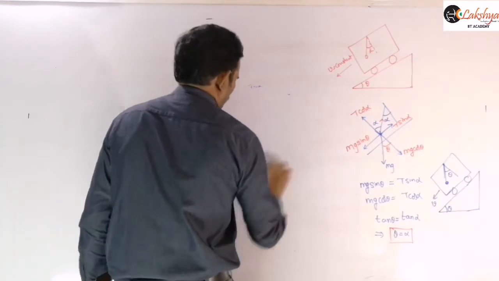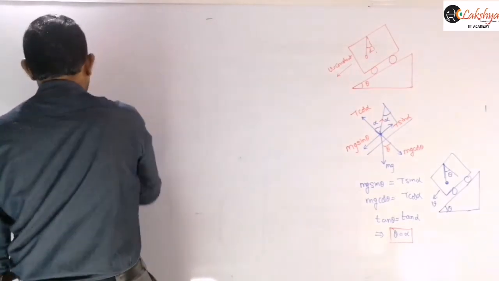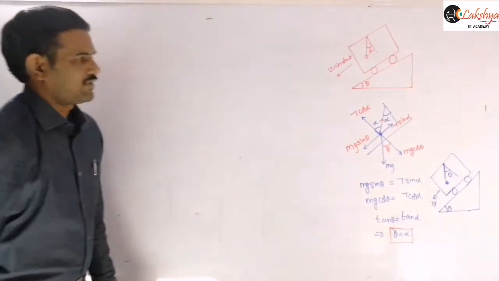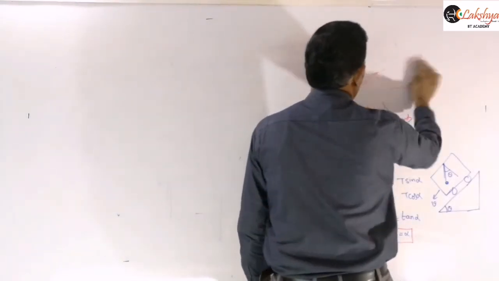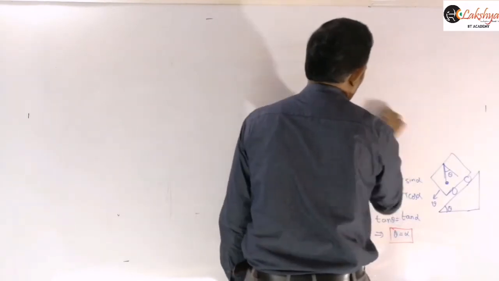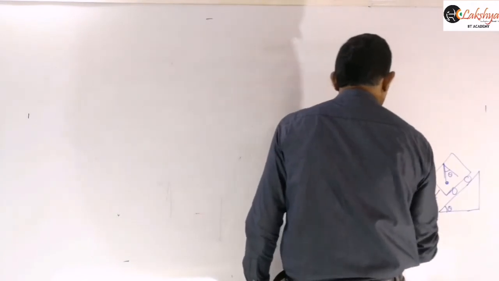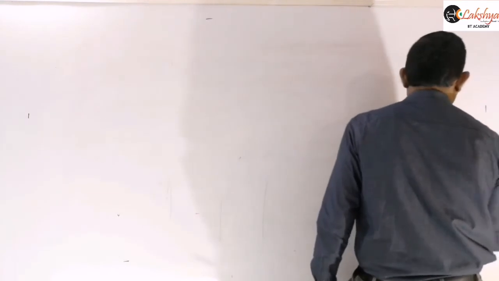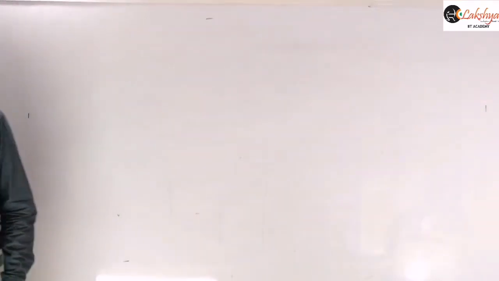The pendulum aligns along the vertical line. Therefore, the angle made by the string with the vertical will be 0.